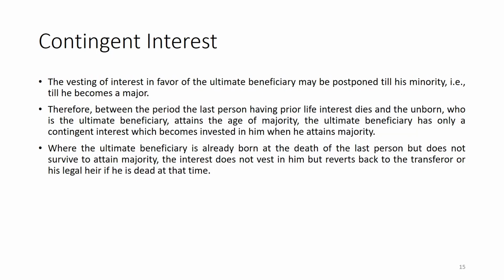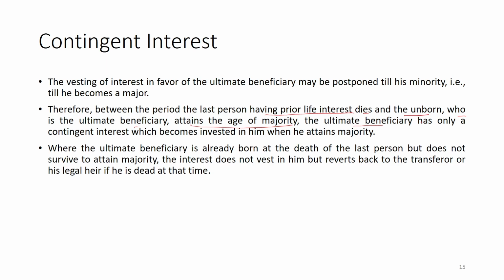So, for that purpose, on the basis of public policy for the betterment of the property itself, there is a condition that there must be a prior interest person. That means a person must hold the property on behalf of that unborn person till he comes into this earth, plus up to the attainment of his majority. So here it has been said that this is contingent between the period the last person having prior interest dies and the unborn, who is the ultimate beneficiary, attains the age of majority.